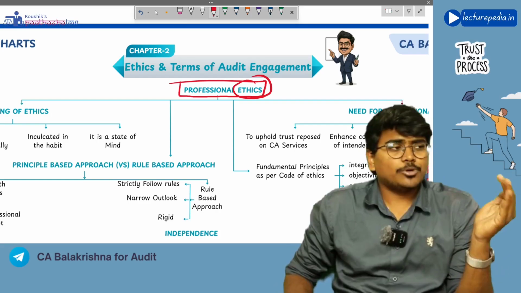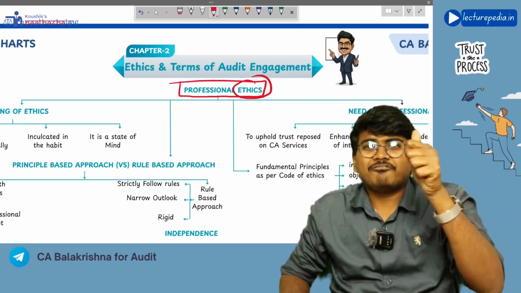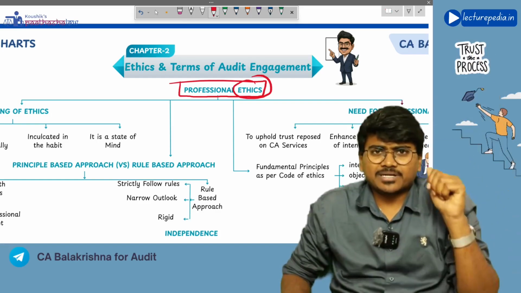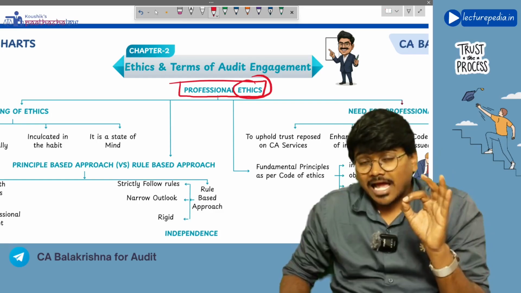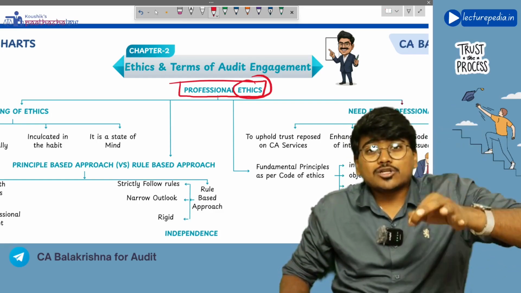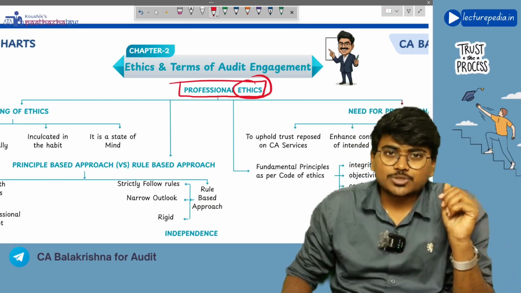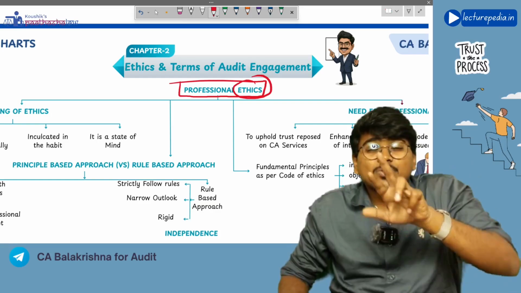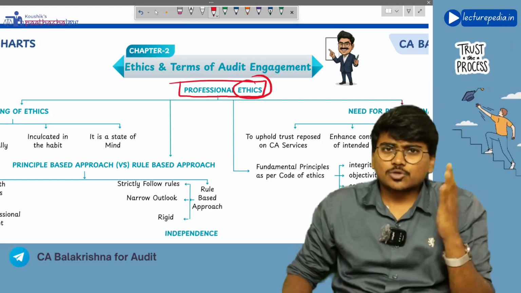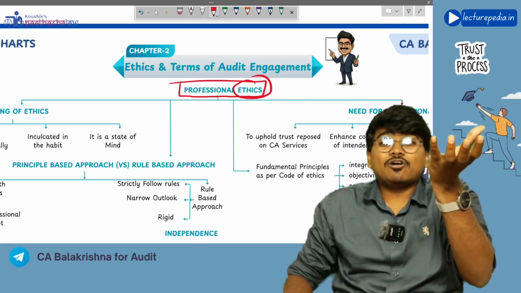For example, you are going on a road and you find a wallet of some other person, and in the wallet there is some amount, and along with the amount there is also the identity of the person to whom the wallet belongs. Now, if you are an ethical person, what you will do is return that wallet to that particular person. So that is the meaning of ethics.